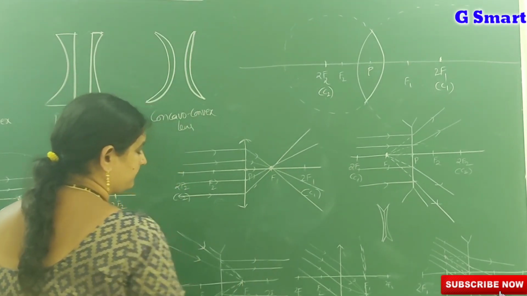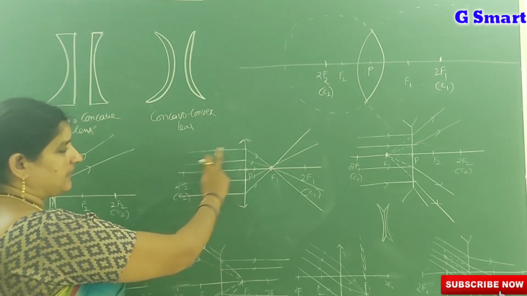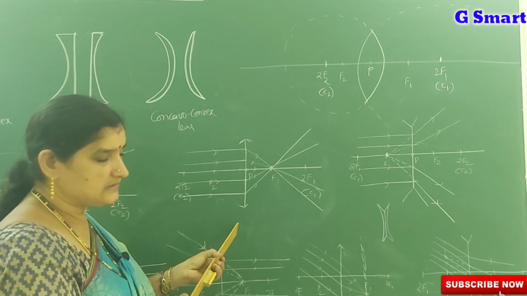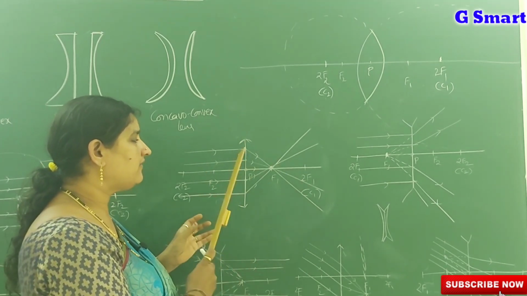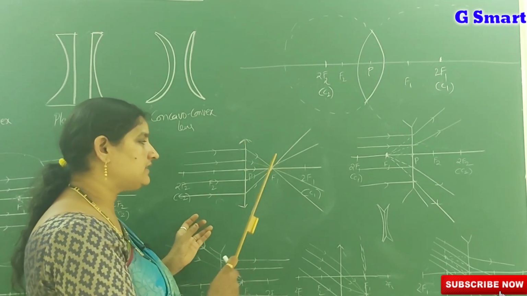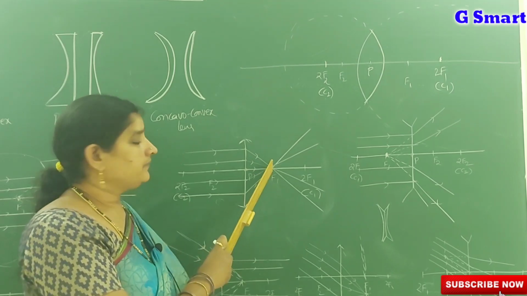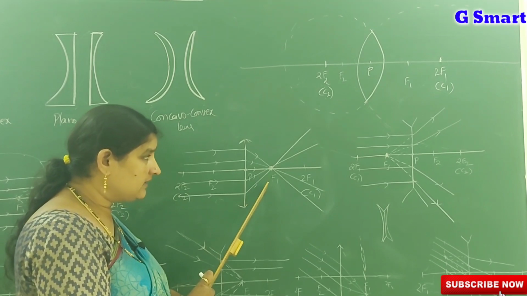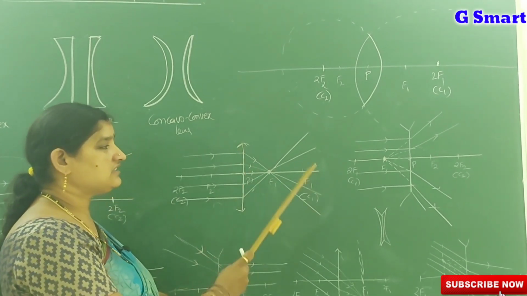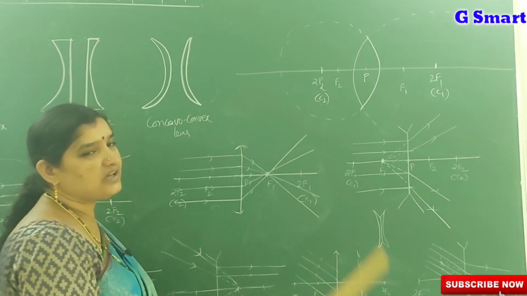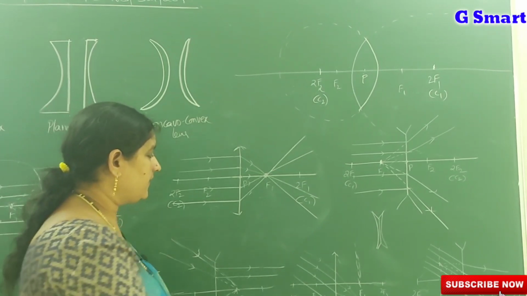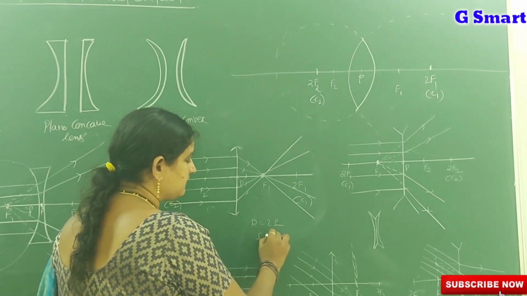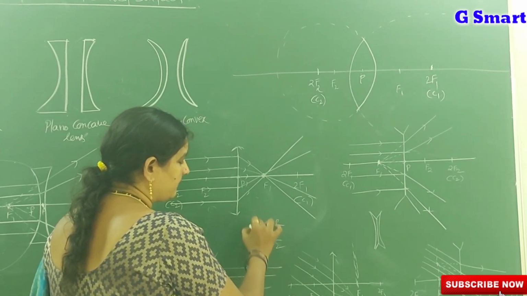After refraction, when a parallel beam of light is incident on a biconvex lens, they all converge at a particular point. That point is called the focal point. The distance between the pole and the focal point gives you the focal length. The distance between the pole and the center of curvature, 2f, gives you the radius of curvature. R is equal to 2f, or f is equal to R by 2.